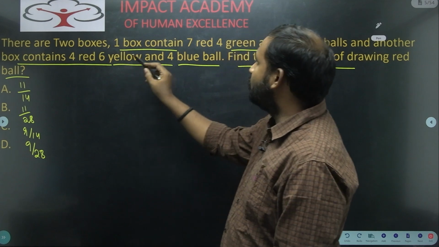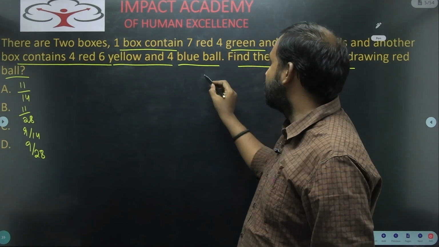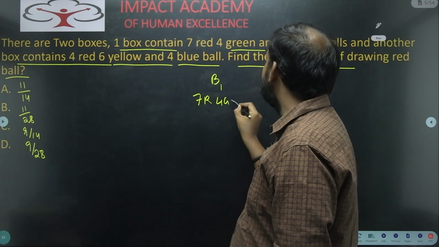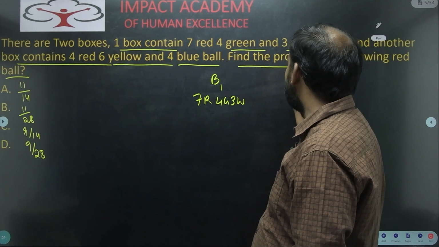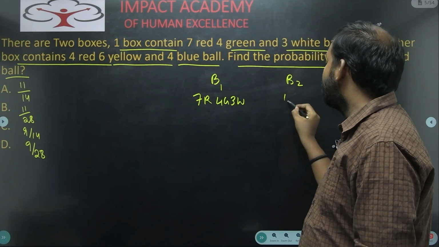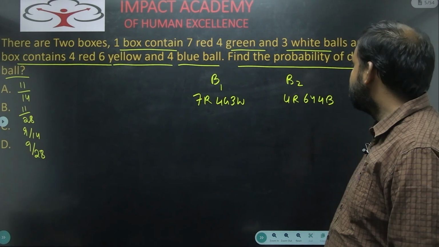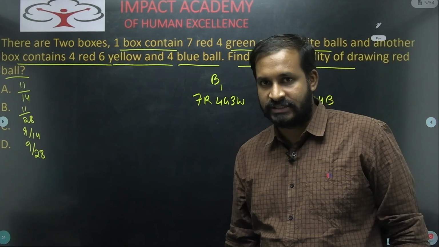Now see here, there are 2 boxes. Box 1 contains 7 red, 4 green and 3 white balls. Box 2 contains 4 red, 6 yellow and 4 blue balls.